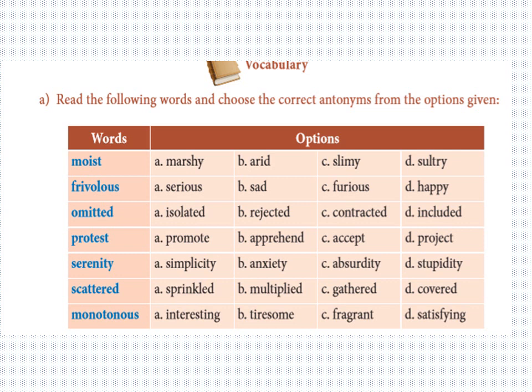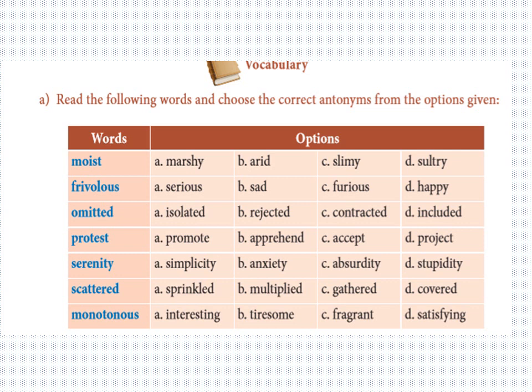In the vocabulary, the first exercise is: read the following words and choose the correct antonyms from the options given. See, my dear students, there are four options, and you will have to identify the right antonyms. Mind the word antonyms. Come on. Moist. I will read the option, you find the answer.